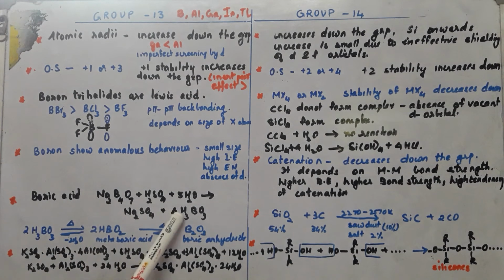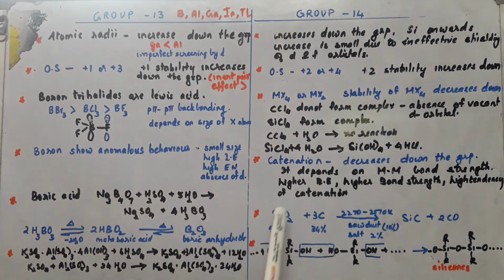Now certain compounds of group 13, boric acid, you have to learn in the syllabus. Boric acid, how is it prepared? It is prepared from borax. Borax is Na2B4O7. So from borax, boric acid, H3BO3, is prepared. For that we have to add dilute sulfuric acid to the borax solution. There will be water in it, and it will react and form sodium sulfate, and along with that it forms H3BO3, which is boric acid. So Na2B4O7 plus H2SO4 plus 5H2O gives Na2SO4 plus 4H3BO3. Okay, so that is one compound.